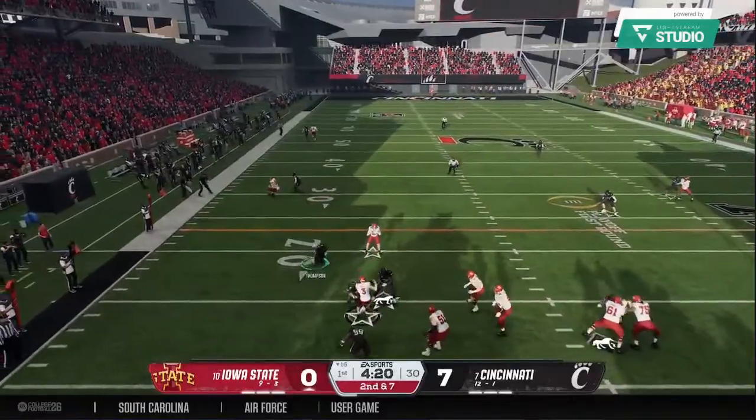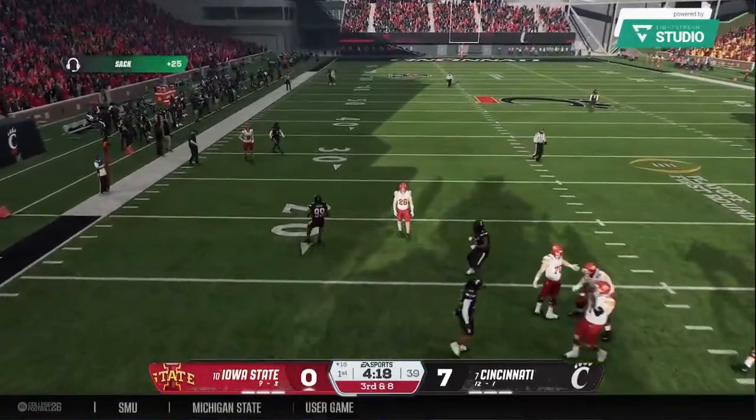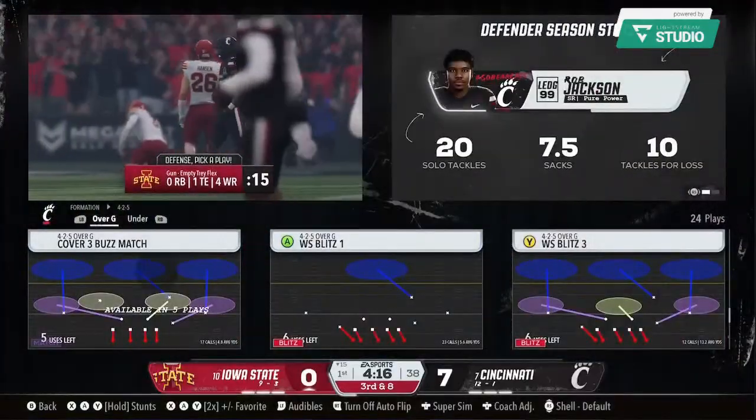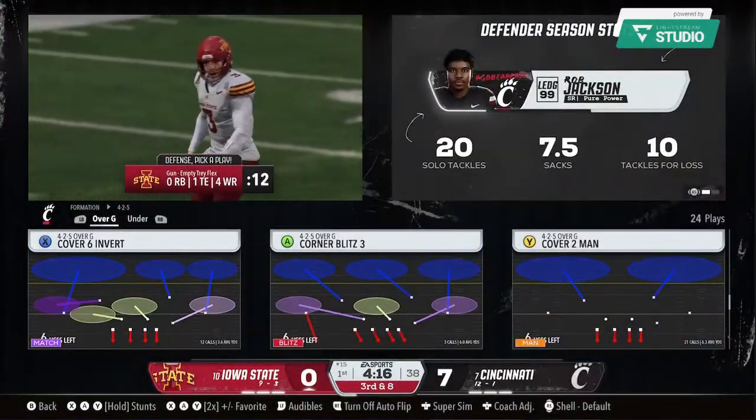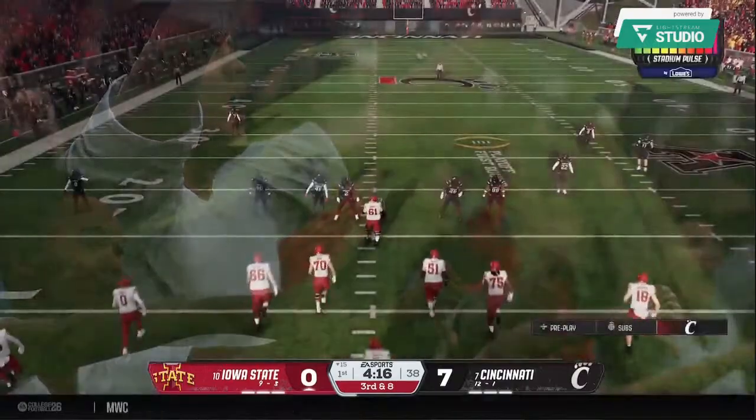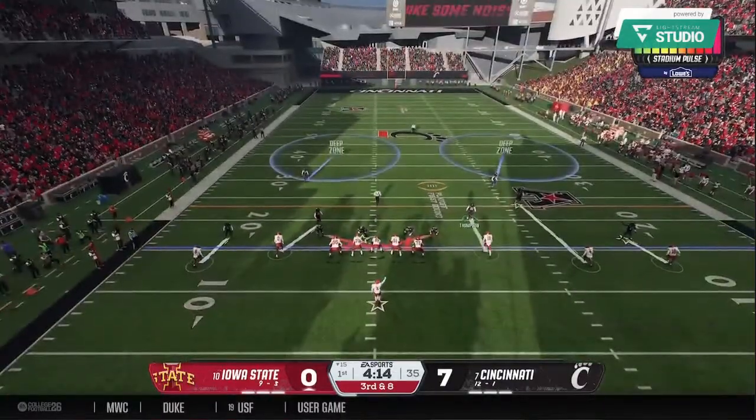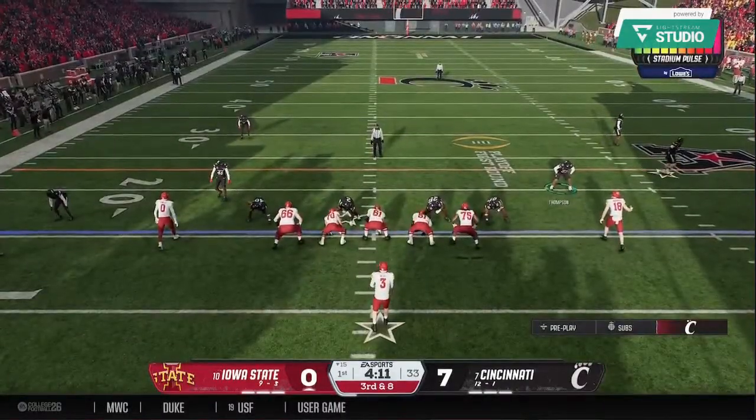The pocket breaking down. Oh, they trap him for a sack. Chris, this one's on the quarterback, in my opinion. He's got to have a better feel and presence in the pocket to be able to either check it down or get rid of the ball. You just can't take the sack.